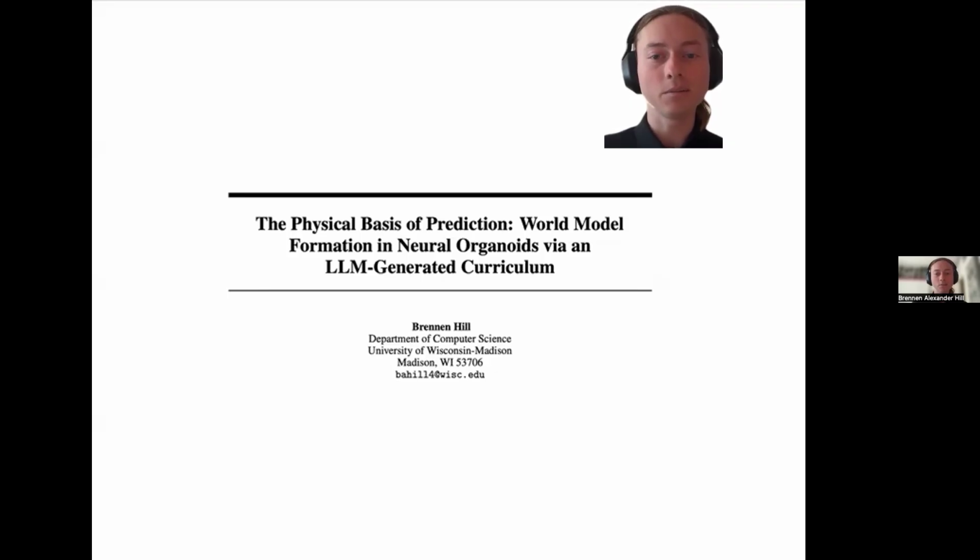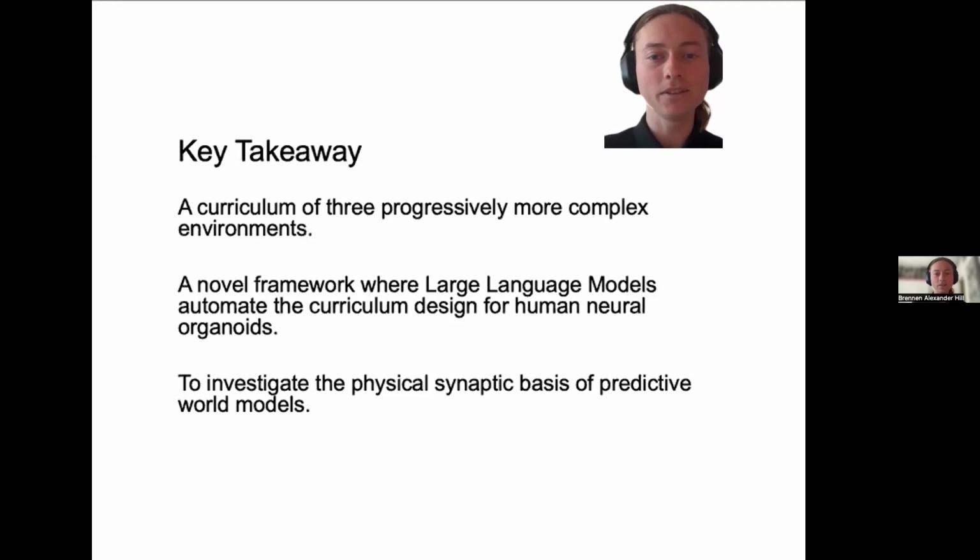If you walk away with one thing from this talk, let it be this. We are moving beyond treating biological neural networks as passive tissues. We developed a three-part framework to treat biological neural networks as embodied agents. First, it establishes a curriculum of scalable environments. Second, it utilizes large language models to automate the design of these curricula. And third, it allows us to investigate the actual physical synaptic changes that constitute a learned world model.